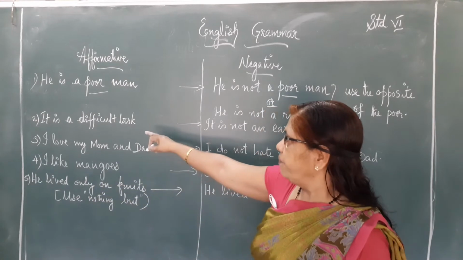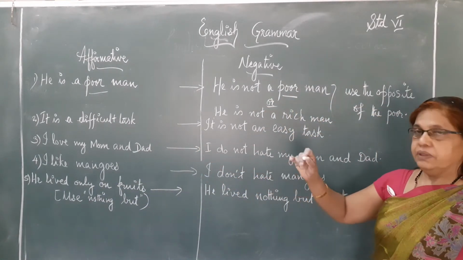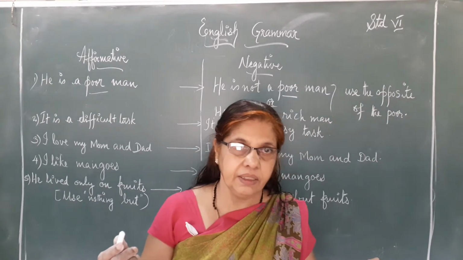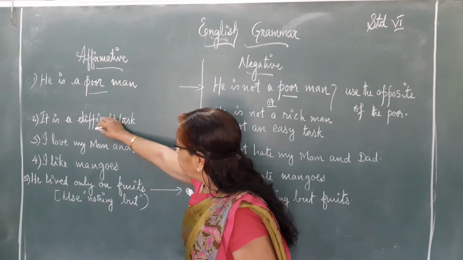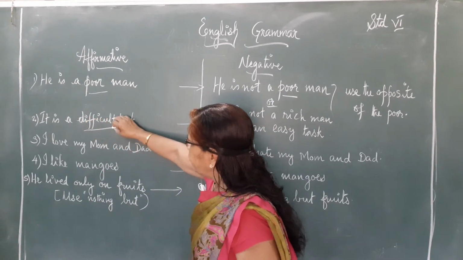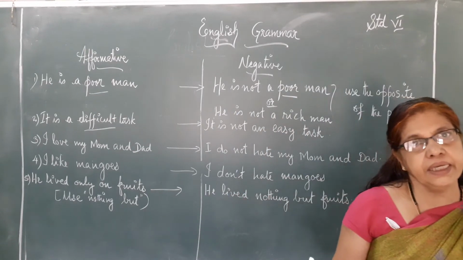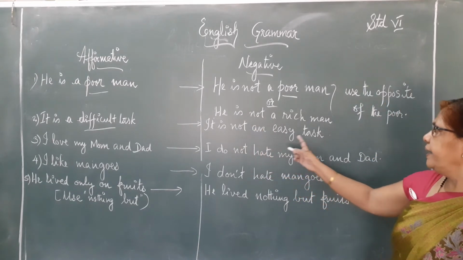Like that here, it is a difficult task. You can say that it is not a difficult task. And another way you can use the opposite of this, difficult. What's the opposite of difficult? Easy. So, it is not an easy task.